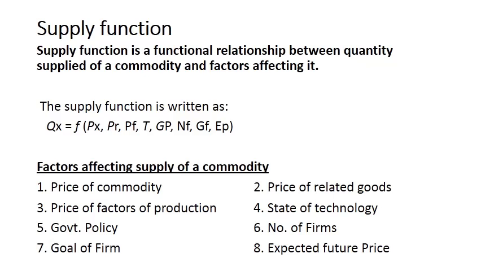And if producers expect that future price will decrease, they will increase the supply, because they know that in future prices will decrease, so they will increase the present supply. And in case of increase in future price, they will cut down the present supply, and they will increase the supply in future when price is high.